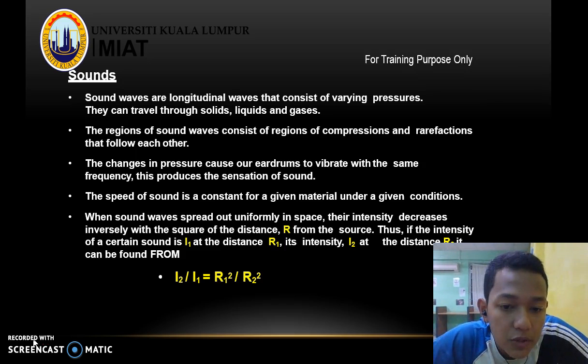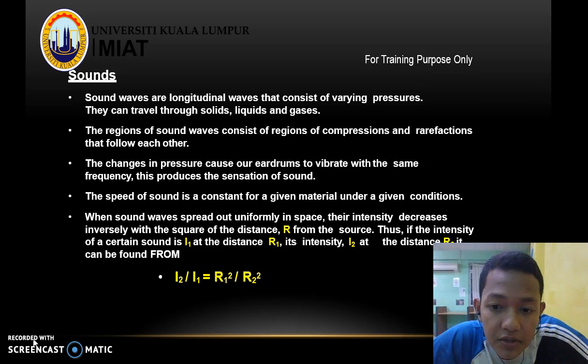When sound waves spread out uniformly in space, their intensity decreases inversely with the square of the distance r from the source. Thus, if the intensity of a certain sound is I1 at distance R1, its intensity I2 at distance R2 can be found from the equation I2 over I1 equals R1 squared over R2 squared.